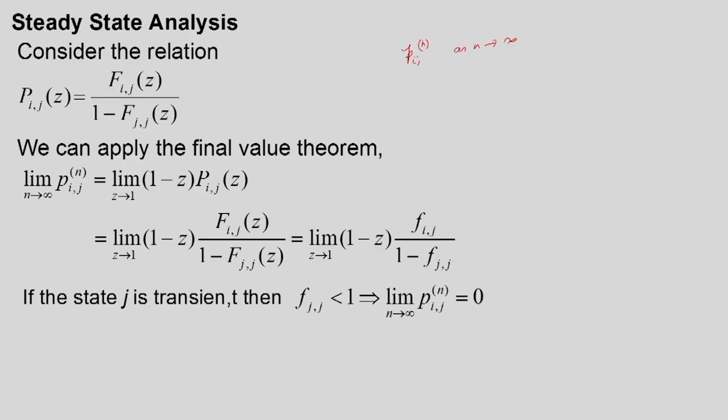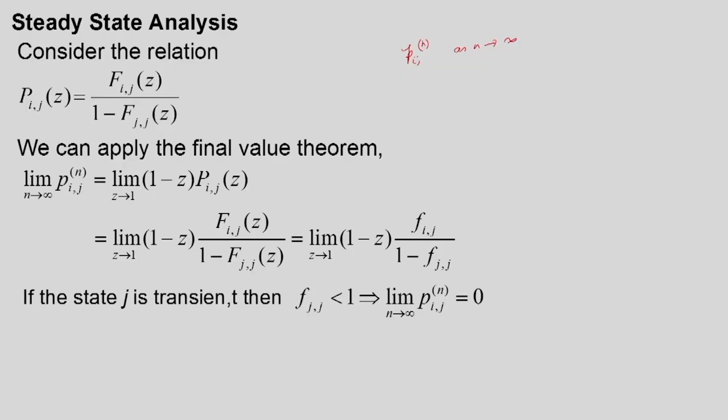This relationship we have already derived from the convolution sum of the state transition probability and first passage probability. Now, we can apply the final value theorem, similar to that of the Z transform. So, the limit of p_ij^(n) as n tends to infinity is the limit as z tends to 1 minus, because the region of convergence is inside the unit circle, of (1 minus z) multiplied by P_ij(z).